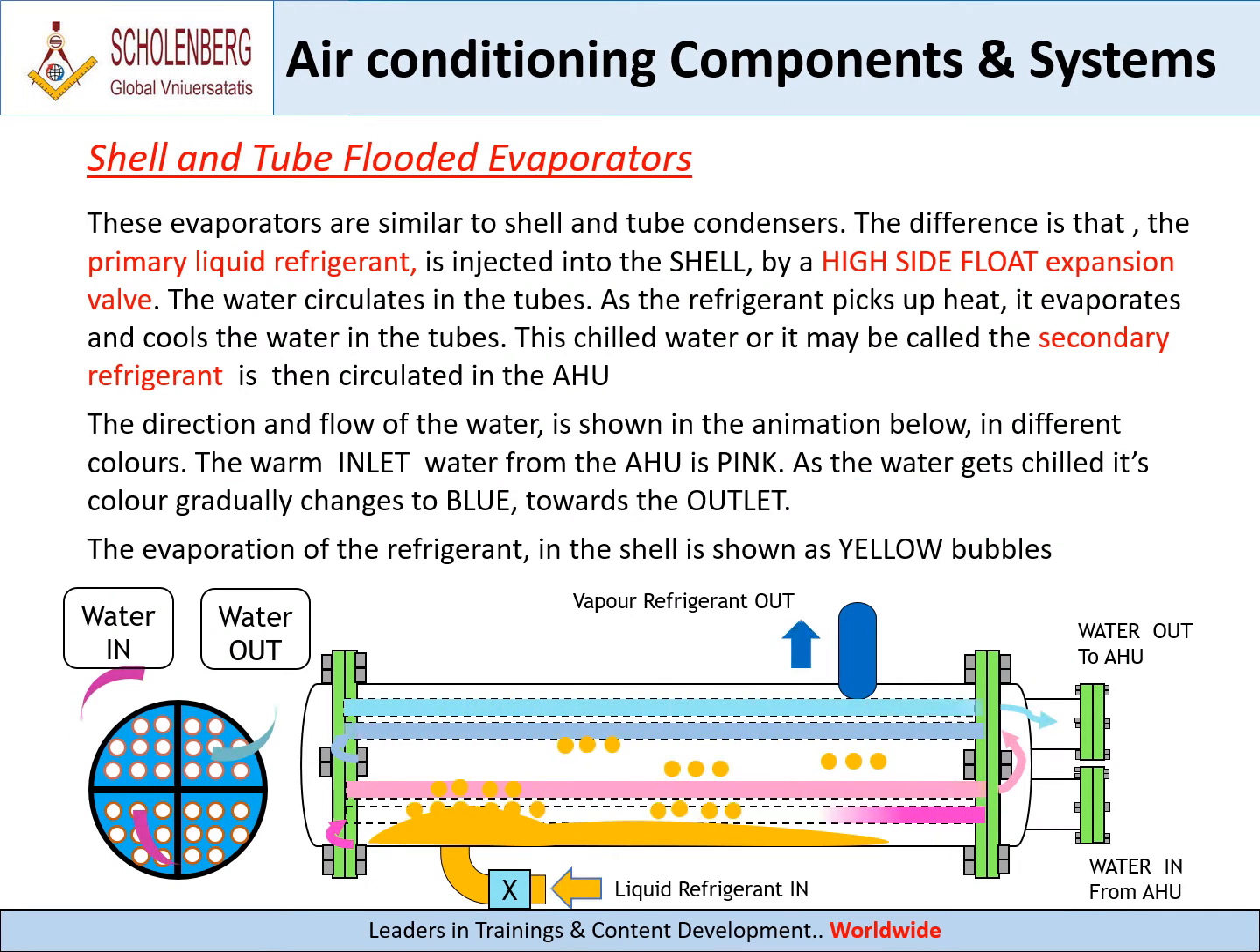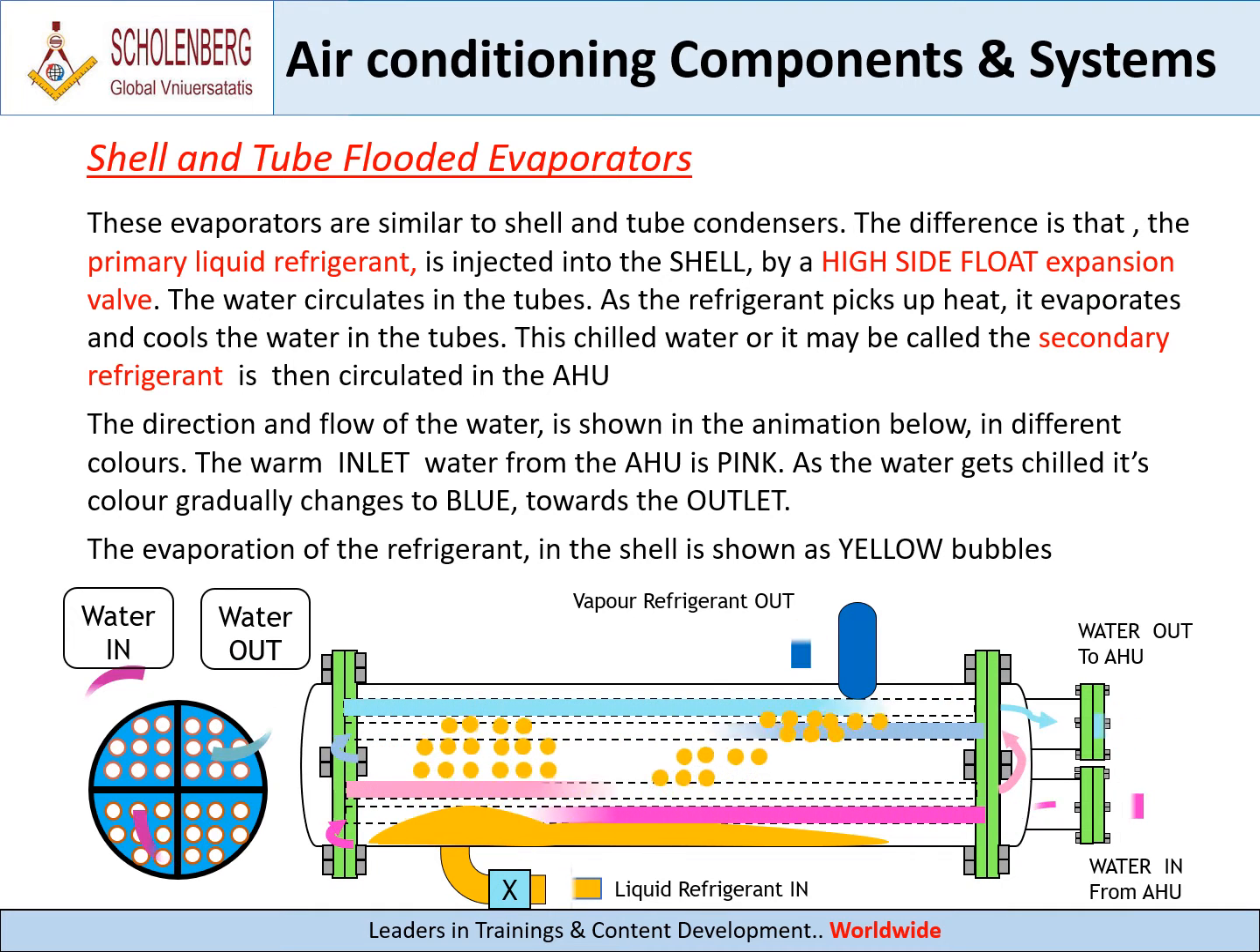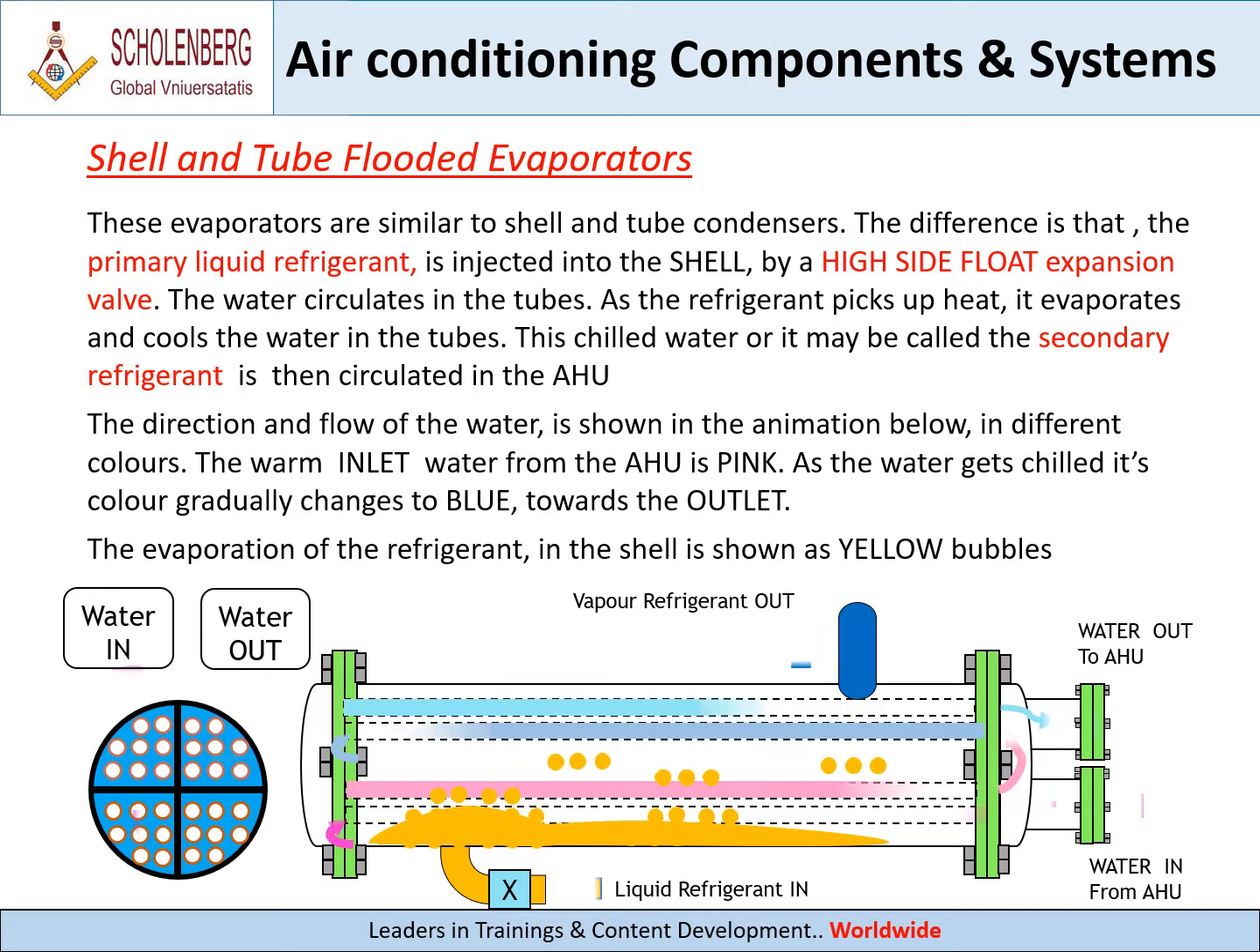Shell and tube flooded evaporators. These evaporators are similar to shell and tube condensers. The difference is that the primary liquid refrigerant is injected into the shell by a high side float expansion valve. The water circulates in the tubes.